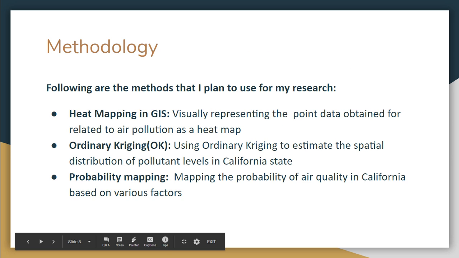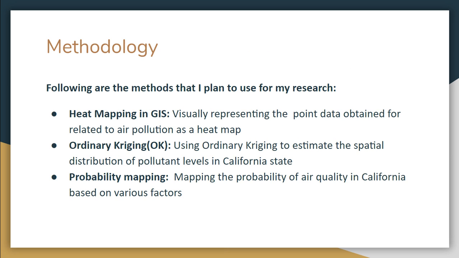The methodology that I will be following to do my research is that I will be using a heat map to represent the point data obtained related to air pollution. So the heat map will be plotted and, based on the intensity, the counties that are more harmful or more probable to have air pollution will be determined. The ordinary Kriging method will be used to estimate the spatial distribution of pollutant levels in the state of California.